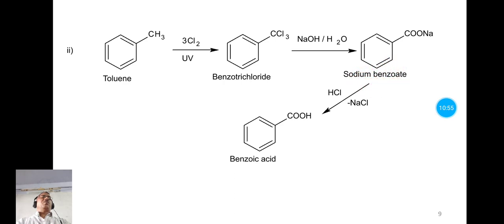It is nothing but the sodium salt of benzoic acid, and this sodium benzoate on treatment with hydrochloric acid forms benzoic acid. Here the Cl from chlorine and the sodium are given out as sodium chloride, and we have the product benzoic acid. So this is the alternative or second method to prepare benzoic acid from toluene.